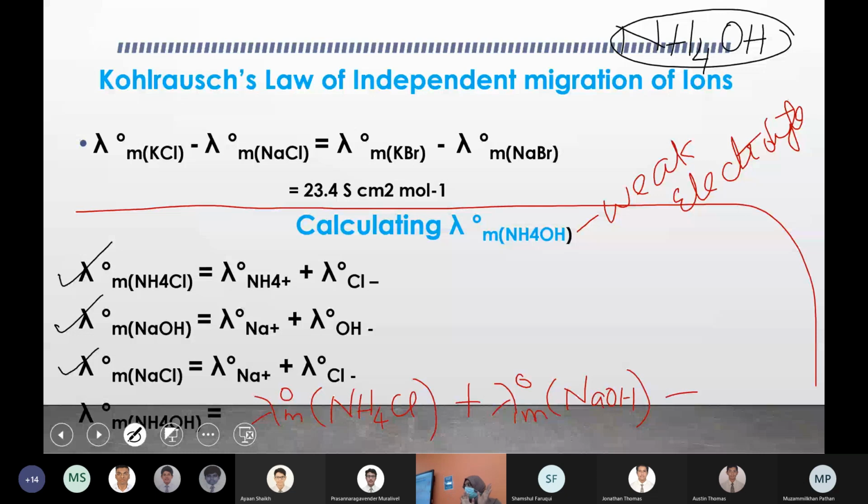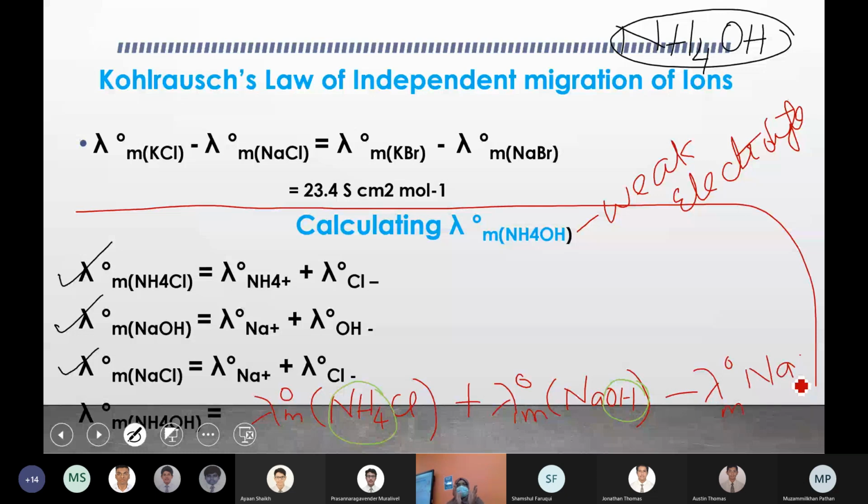Cl is not there in your compound. And from NaOH you just need OH, because these two are there in your ammonium hydroxide. So what do you have to remove from them? Na and Cl. That means minus lambda M0 of NaCl.